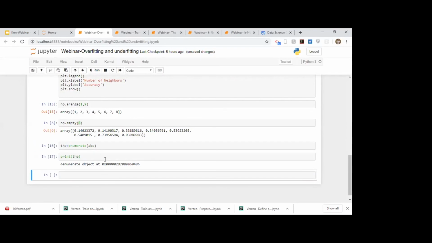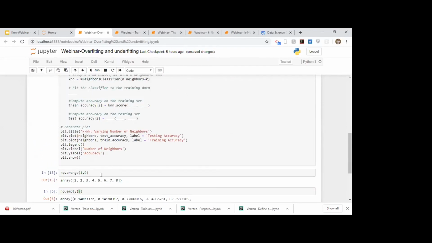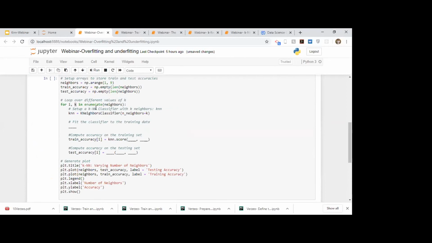This still returns an object. But anyway, you get the point of what I was trying to explain with enumerate. Any doubts regarding enumerate, how it works? We are yet to complete this whole function, but any doubt regarding how enumerate works? So what we are doing is looping for different values of k.